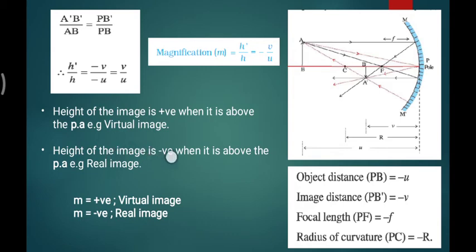The height of the image is negative when it is a real image, so it is on the downward side. If you go back to your cases of image formation, it will help you see what is real, and no need to go to videos, you have a textbook, you can open it for the discussions. And m is positive for the virtual image, because the image height is positive, so no negative terms are coming, so m is positive. This can be asked in board examinations in MCQs and blanks. M can be negative for real images.